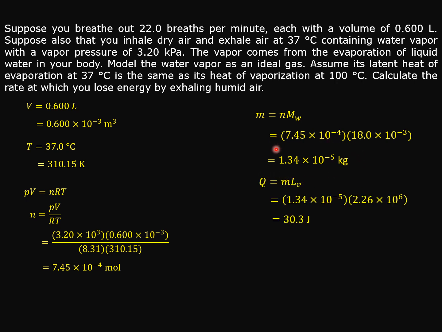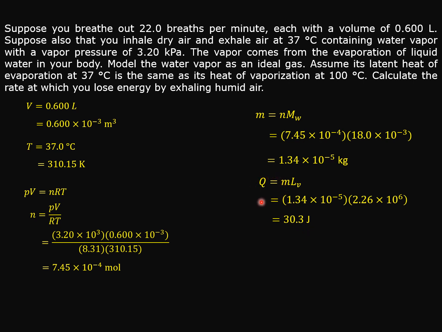Remember that this water vapor is produced through the evaporation of the liquid in our body, and it is mentioned in the question that the evaporation happens at 37 degrees C, and the latent heat of evaporation at 37 degrees C is the same as the heat of vaporization at 100 degrees C. So for LV, we can take 2.26 times 10 to the power of 6 joule per kg, because this is the specific latent heat of vaporization at 100 degrees C. The mass m comes from the value above. Then we have Q equal to 30.3 joule.